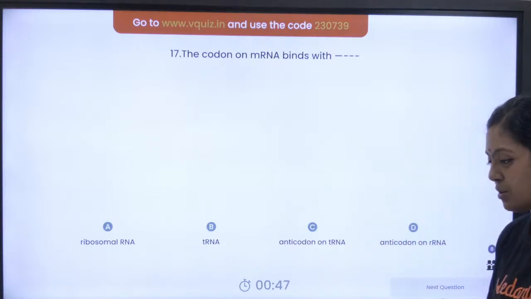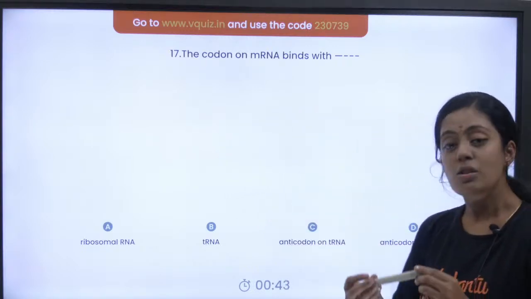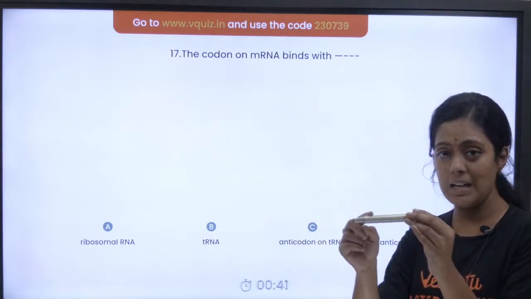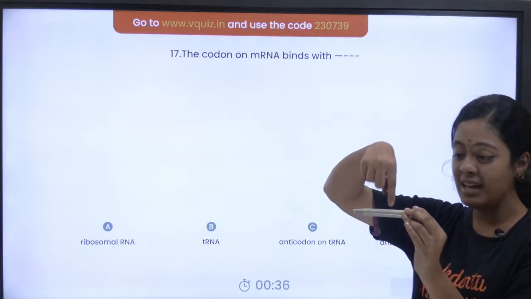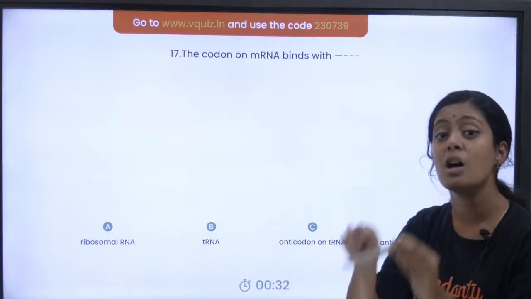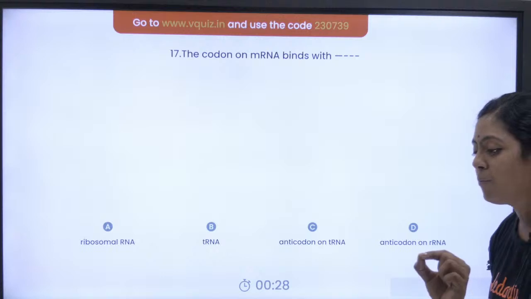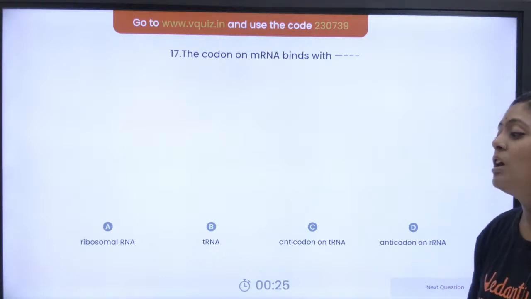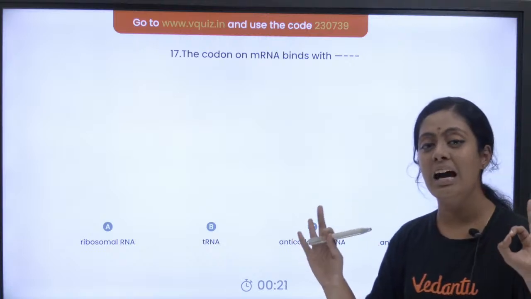So இது வந்து என்னோட ஒரே ஒரு நிமிஷம் many pen. I don't find any pen here. Okay, so imagine this is my mRNA. mRNA ல codon இருக்கும், and imagine this is my tRNA. That anticodon on the tRNA base pairs with the codon on the mRNA. This word is very important. Very good, Balan, very good. So the right answer is option C, anticodon on tRNA.